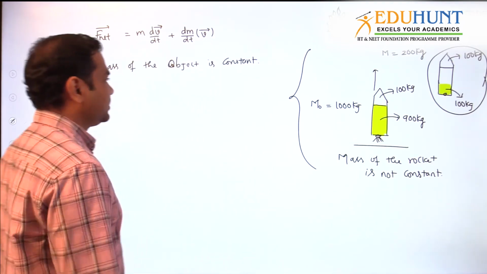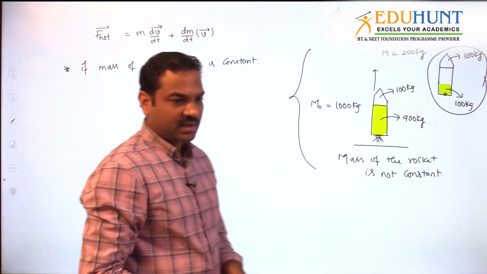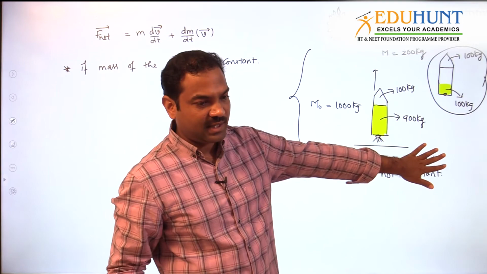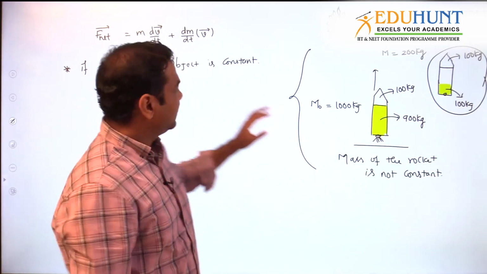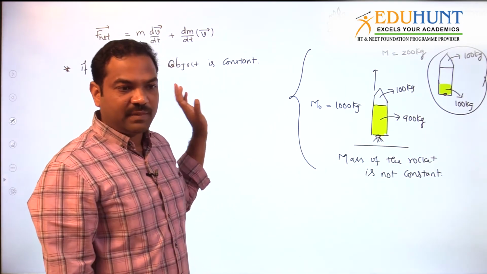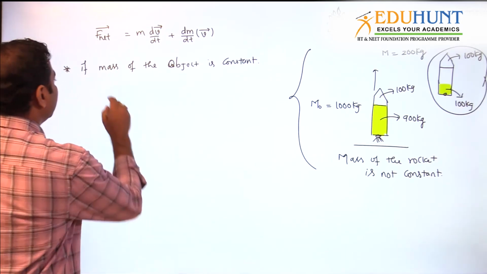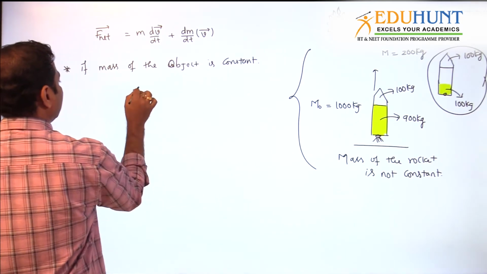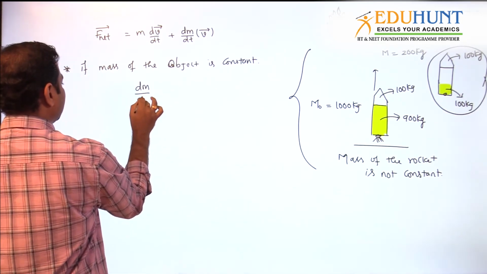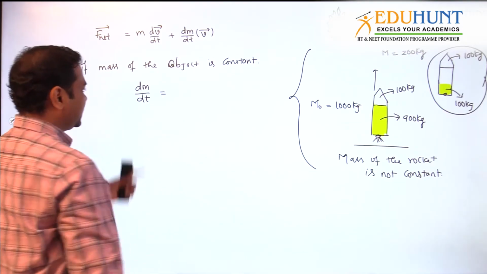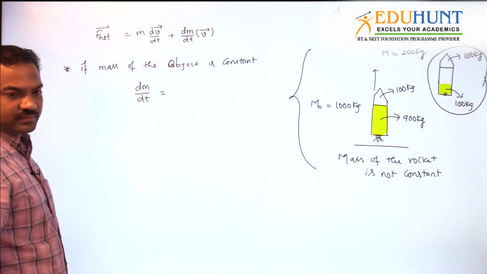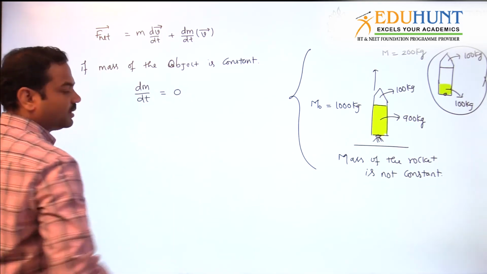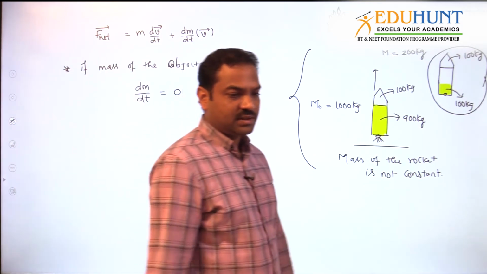Both situations we have in our syllabus. Rocket is there, this principle is there, even this principle is also there. If mass is constant, then how do we proceed? If the mass of the object is constant, what is the dm by dt value I can write down? What is the derivative of a constant? 0. If you are differentiating a constant, 0.